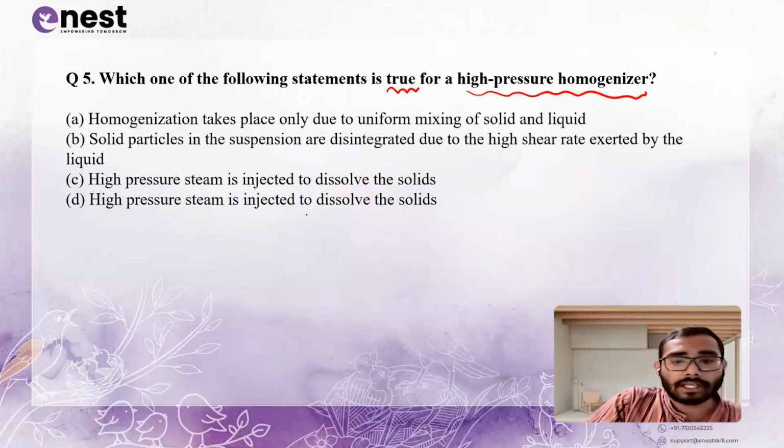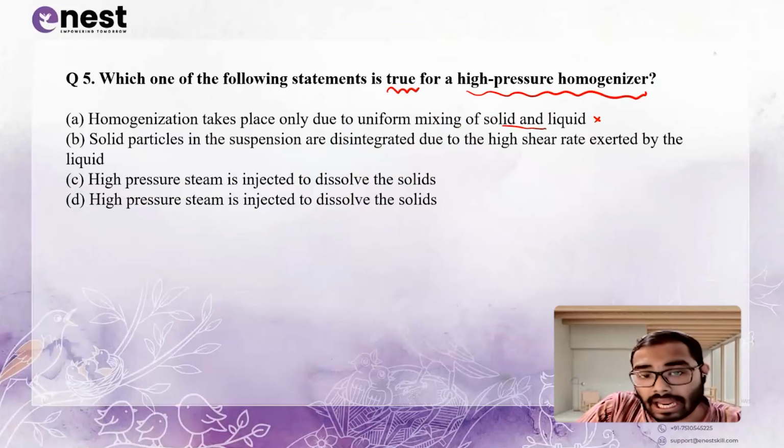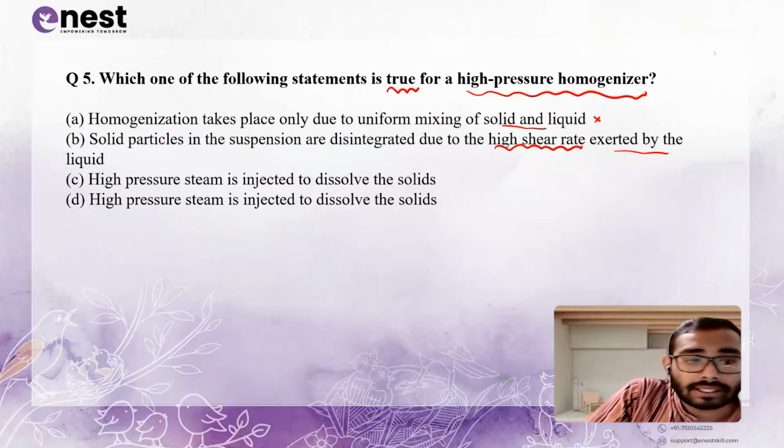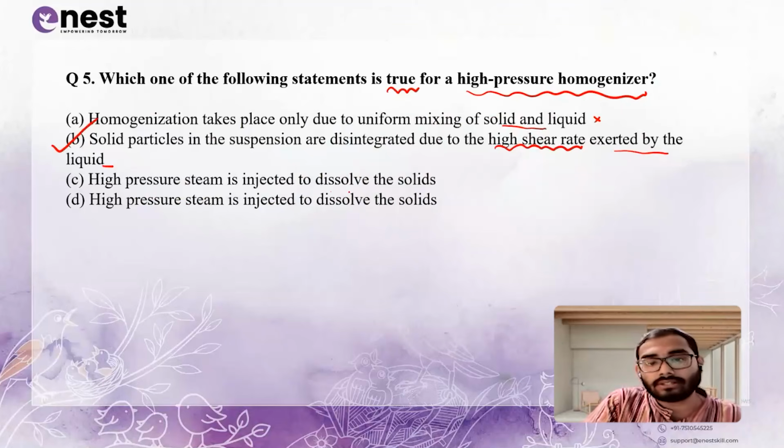Option A: homogenization takes place due to only uniform mixing of solid to liquid. No. Solid particles in the suspension are disintegrated due to high shear rate exerted by the liquid. True. High pressure stream is injected to dissolve the solid. No.